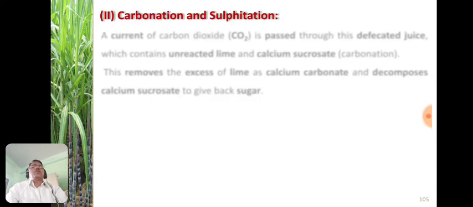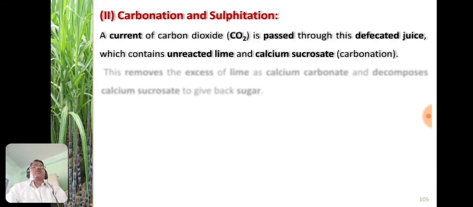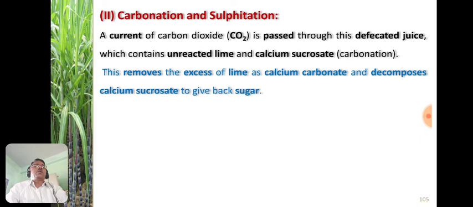So let's see carbonation and sulfitation. What happens here? A current of carbon dioxide is passed through the defecated, clear juice, which contains unreacted lime and calcium sucrosate. Passing a current of carbon dioxide through the defecated juice is known as carbonation. This process removes the excess of lime as calcium carbonate and decomposes calcium sucrosate back into sugar.